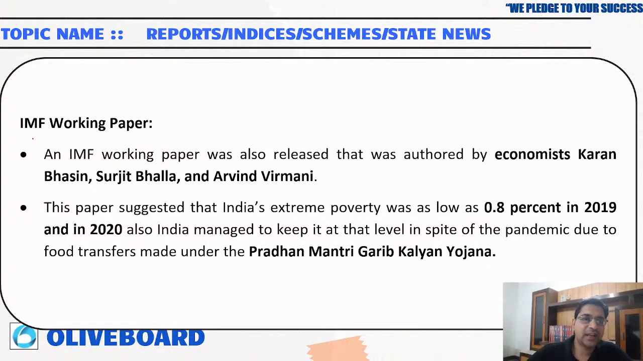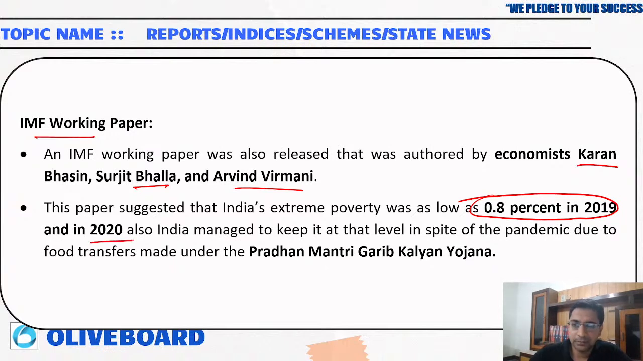Now, the IMF working paper was also released, authored by the economists Karan Bhasin, Surjit Bhalla, and Arvind Virmani. This paper suggested that India's extreme poverty was as low as 0.8% in 2019 and 2020. India managed to keep it at that level in spite of the pandemic because of the food transfer and Pradhan Mantri Garib Kalyan Yojana that the government has run. Because of that, extreme poverty was very low in our country.